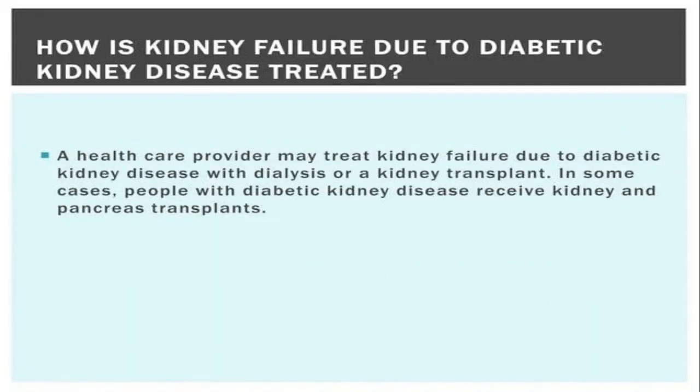Now, how is kidney failure due to diabetic kidney disease treated? A healthcare provider may treat kidney failure due to diabetic kidney disease with dialysis. This is the last option, and a kidney transplant is the last and ultimate option for kidney disease patients. In some cases, people with diabetic kidney disease receive a kidney and pancreas transplant also.